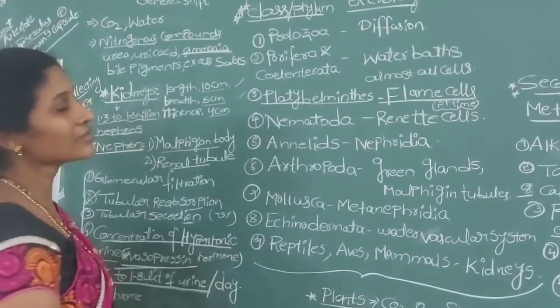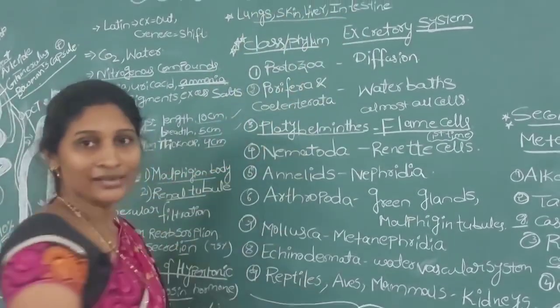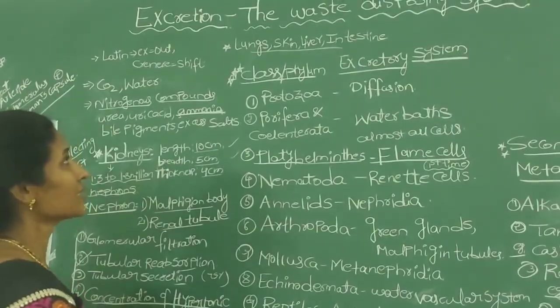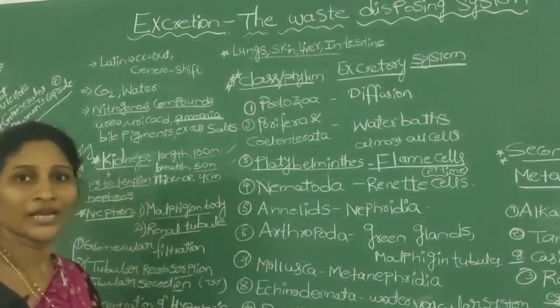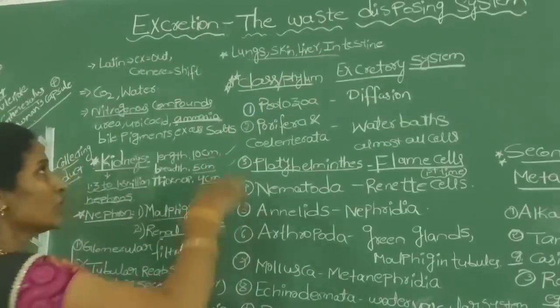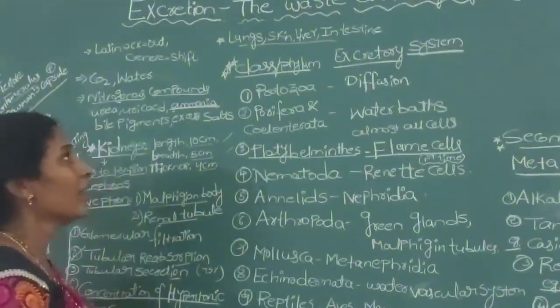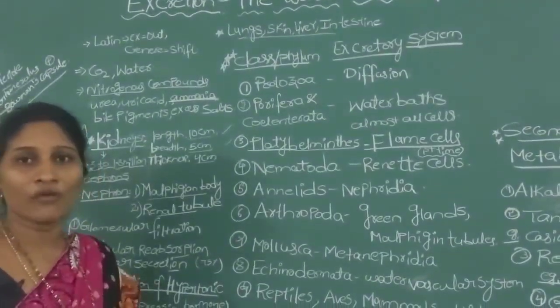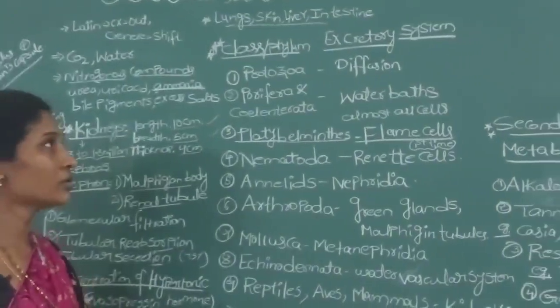Not only the kidneys, in our body we also have accessory excretory organs, meaning additional excretory organs like lungs, skin, liver, and even the intestine. For example, during respiration CO2 and water are excreted by the lungs. And the skin excretes excess water and salts in the form of sweat.